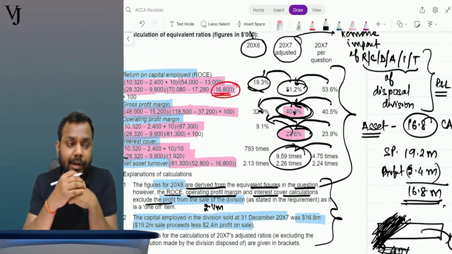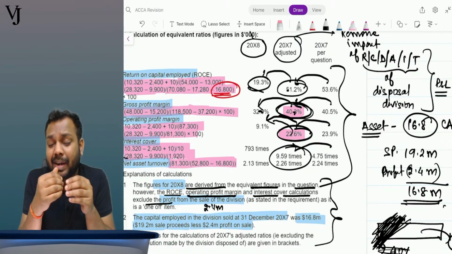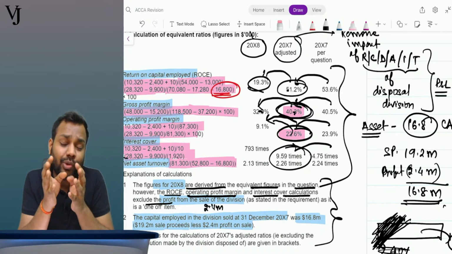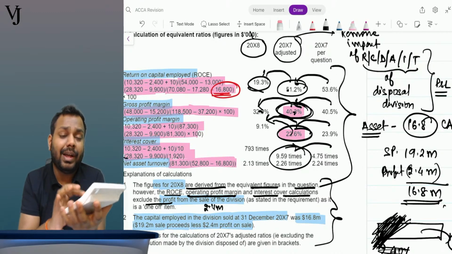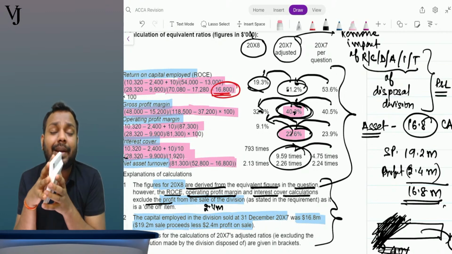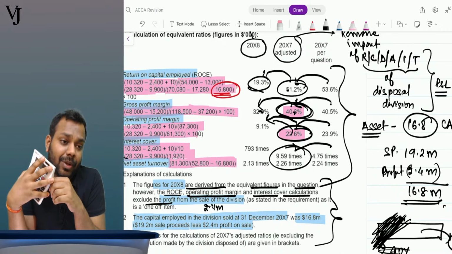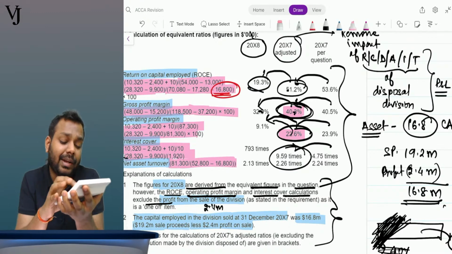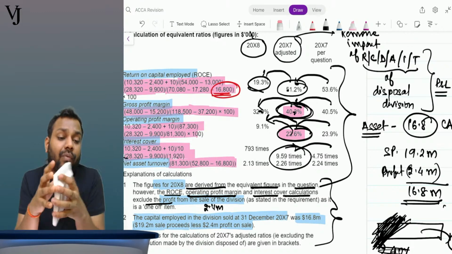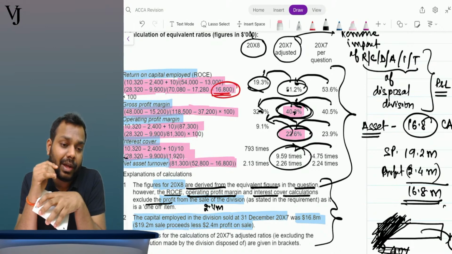19.3% in the current year. Meaning thereby, if the company had not repaid this loan and had rather used the sale proceeds in the business itself, the business would have generated a 19.3% return on that 19.8 million. Out of which I can pay 5% interest, and 19.3 minus 5 is 14.3%, which would still have been my net profit, right?